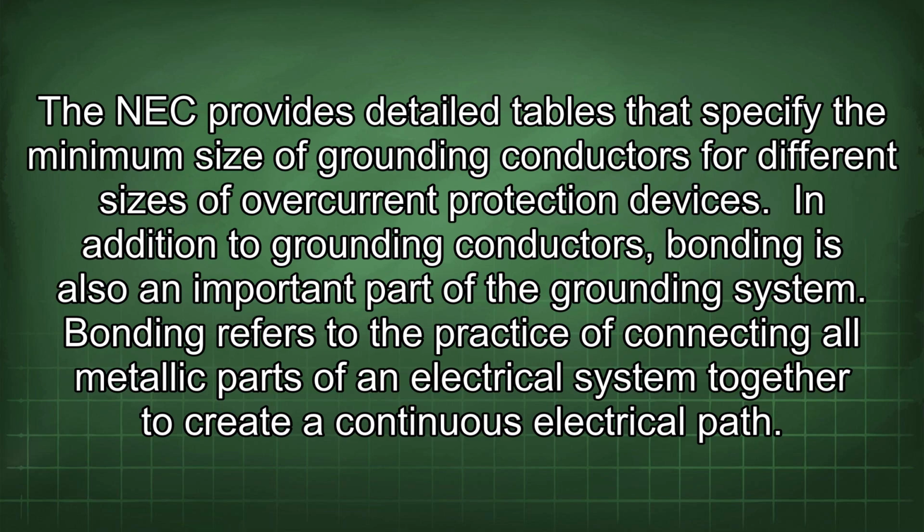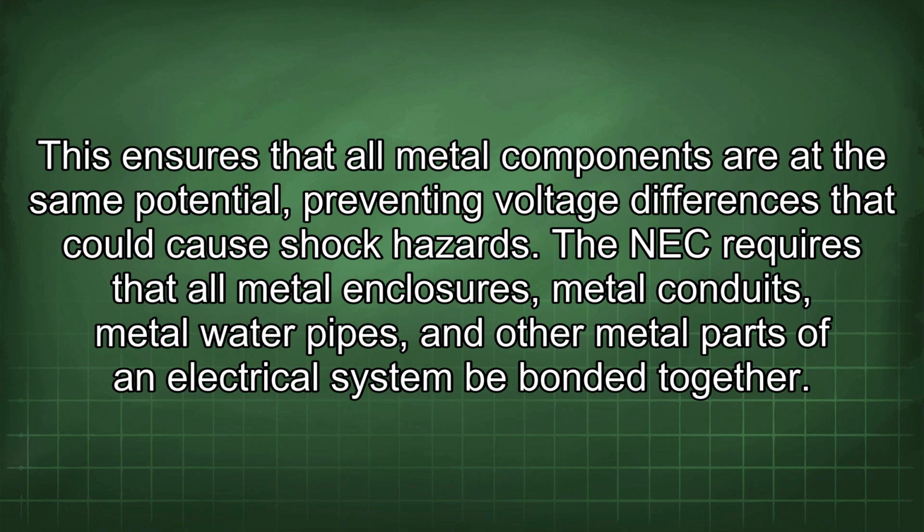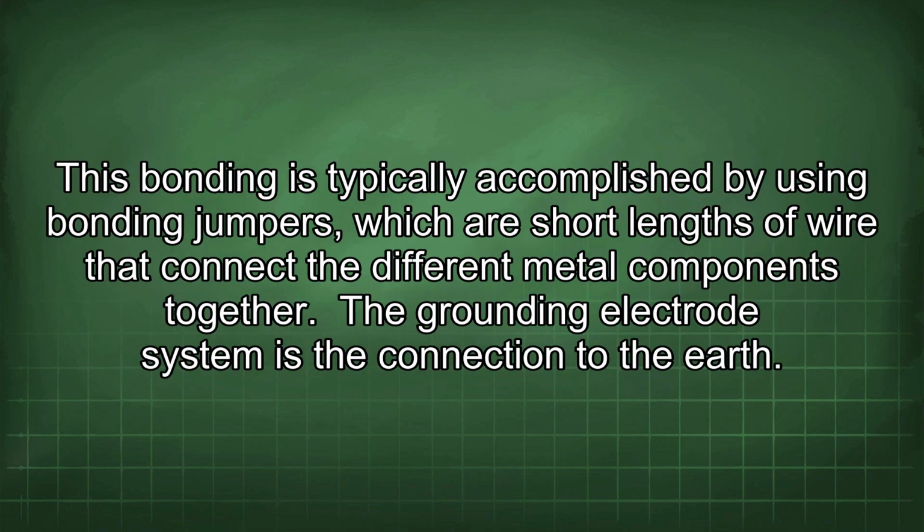Bonding refers to the practice of connecting all metallic parts of an electrical system together to create a continuous electrical path. This ensures that all metal components are at the same potential, preventing voltage differences that could cause shock hazards. The NEC requires that all metal enclosures, metal conduits, metal water pipes, and other metal parts of an electrical system be bonded together. This bonding is typically accomplished by using bonding jumpers, which are short lengths of wire that connect the different metal components together.